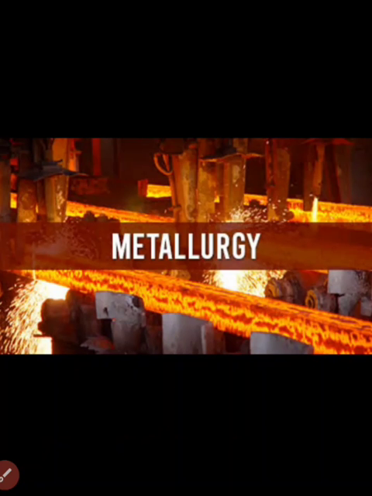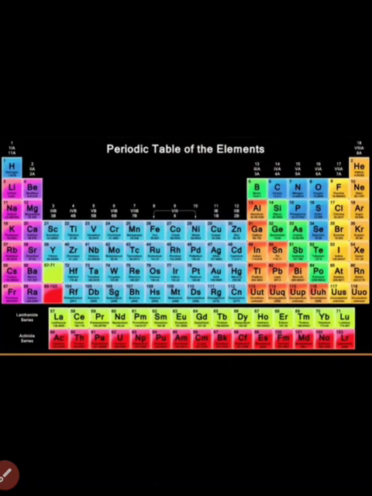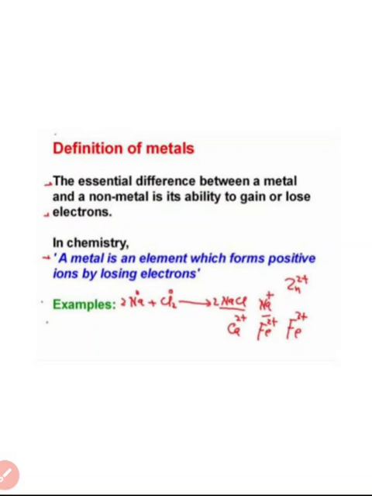So till now we know that there are 118 elements in the periodic table. These 118 elements are classified into metals, non-metals, metalloids and noble gases. So before discussing the topic metallurgy, first we will learn the basic things about metals and non-metals. First we discuss what metals are.